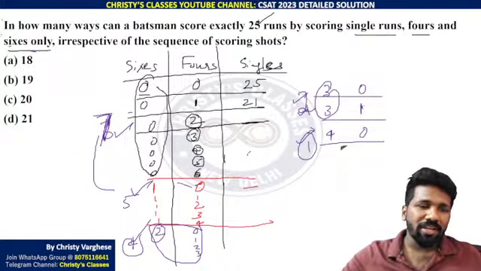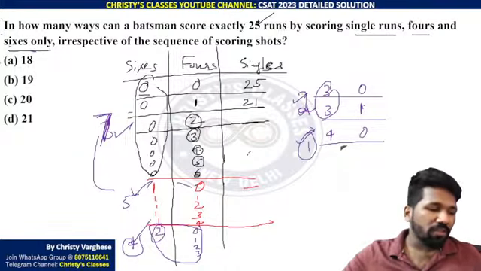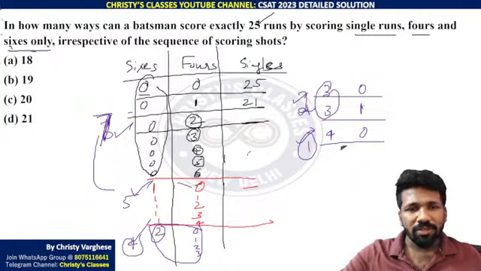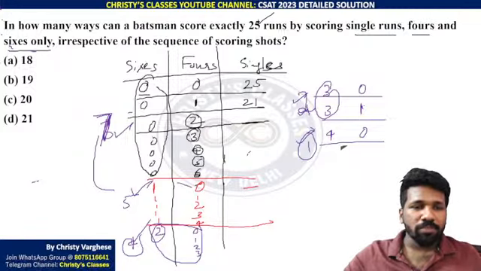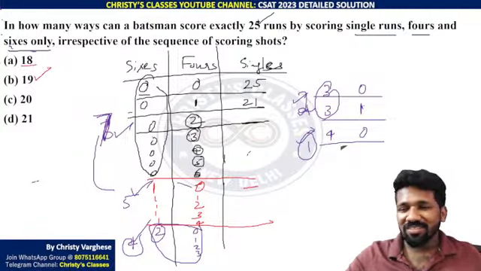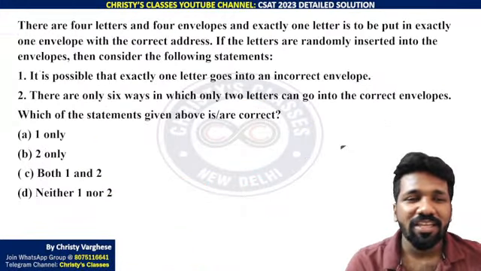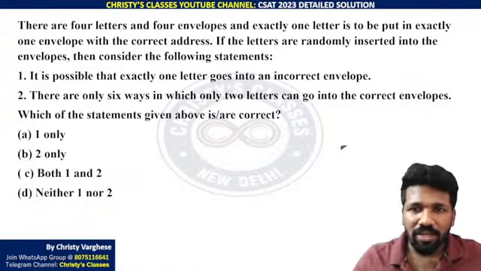This is how to systematically do it, but as I told, even if it is done systematically, in a panic situation, if one count is missed also, the options are there to trick you. 18 is also there in the options, but 19 is the correct answer. So this is another very interesting question. Make a try, all of you.